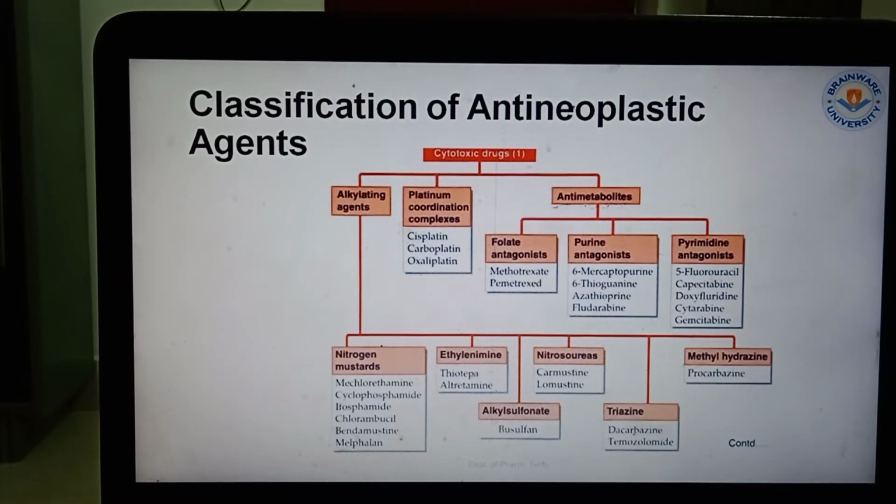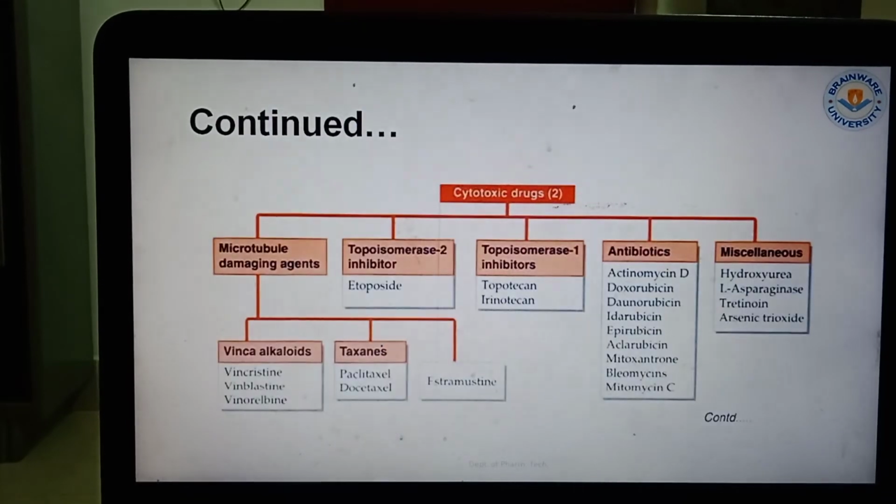Now coming to the antimetabolites, that is the folate antagonist, methotrexate, which acts against folic acid synthesis, then purine antagonists, then pyrimidine antagonists. These are the important drugs like 6-mercaptopurine, 6-thioguanine, azathioprine, fludarabine. These are the purine antagonists. Now coming to the pyrimidine antagonists: 5-fluorouracil, doxifluridine, cytarabine, gemcitabine. These are the important drugs for the pyrimidine antagonists. Now coming to the description one by one.